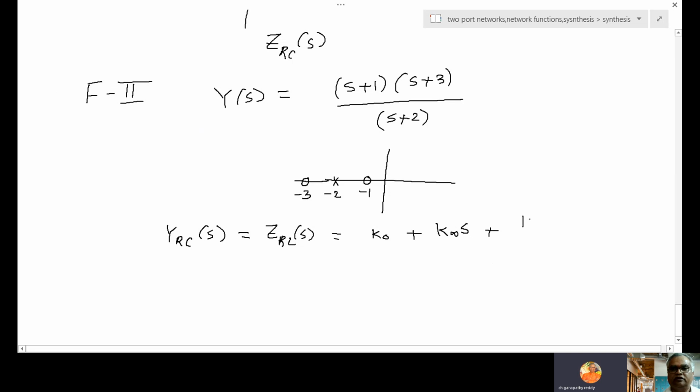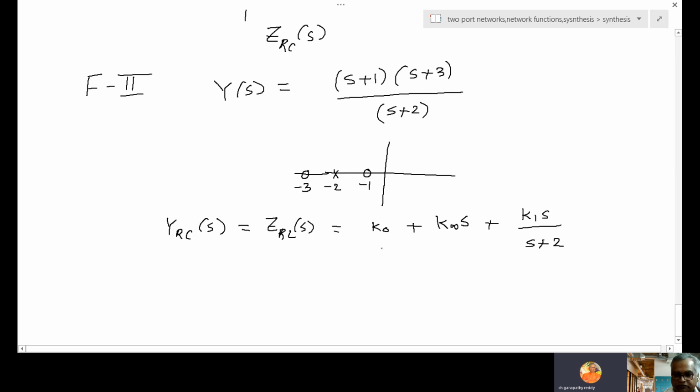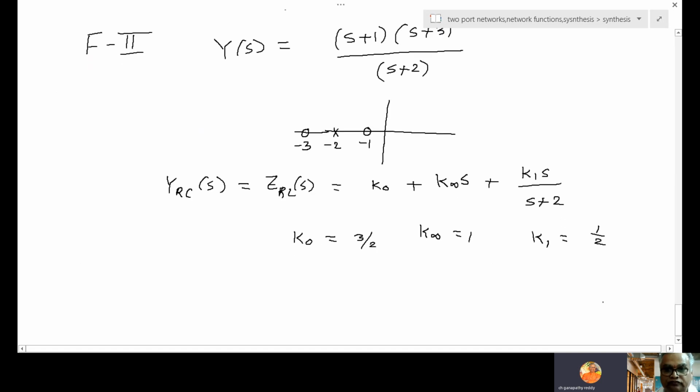So it looks like K1S by S plus 2. So this style I am writing for RL, but YRC, RL same. ZRL, YRC same. So this is an important step. Now solve for K0. I just give the answer. K0 is 3 by 2. And K infinite is 1. K1 is 1 by 2. Just the answer I am giving.